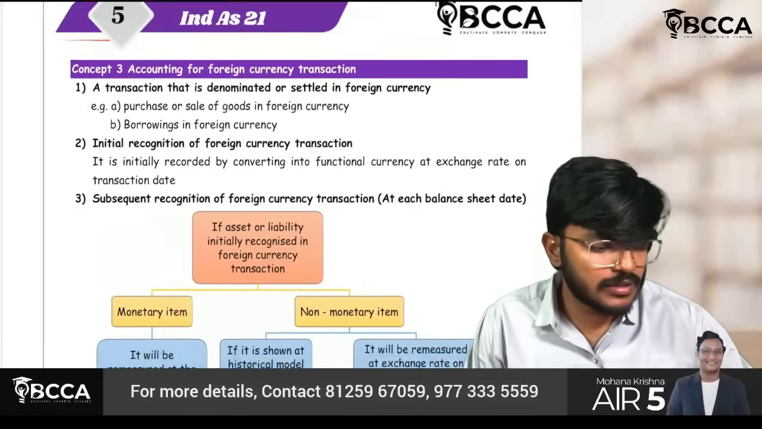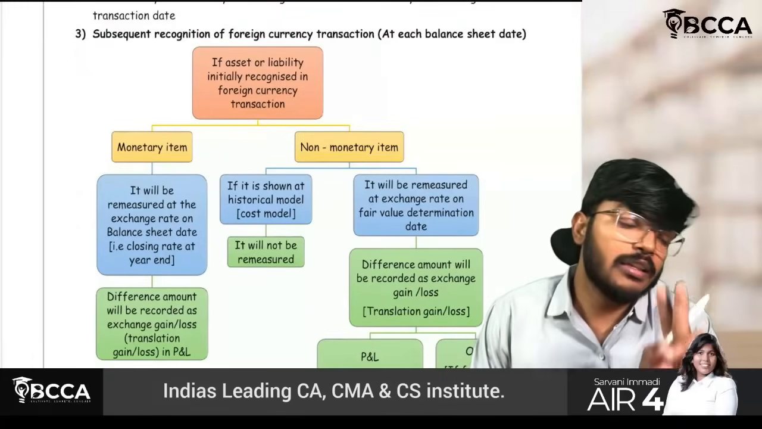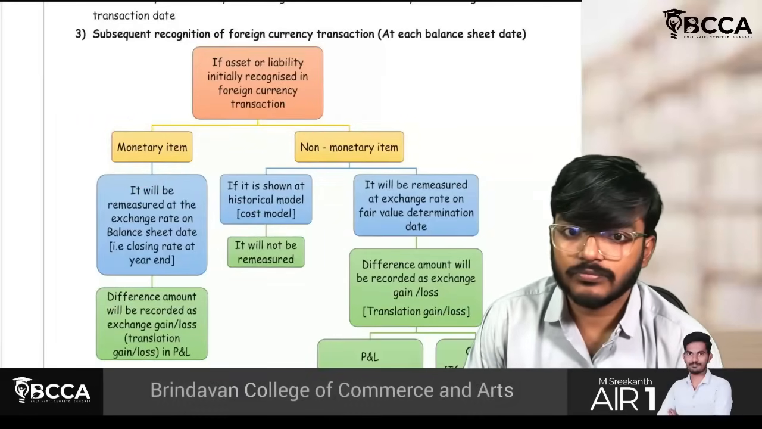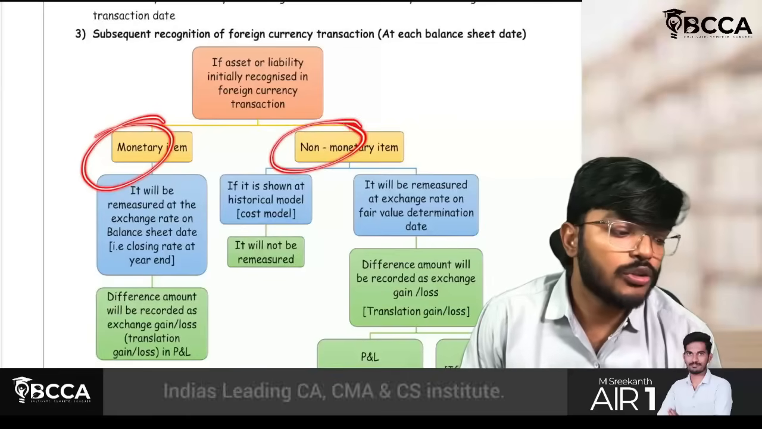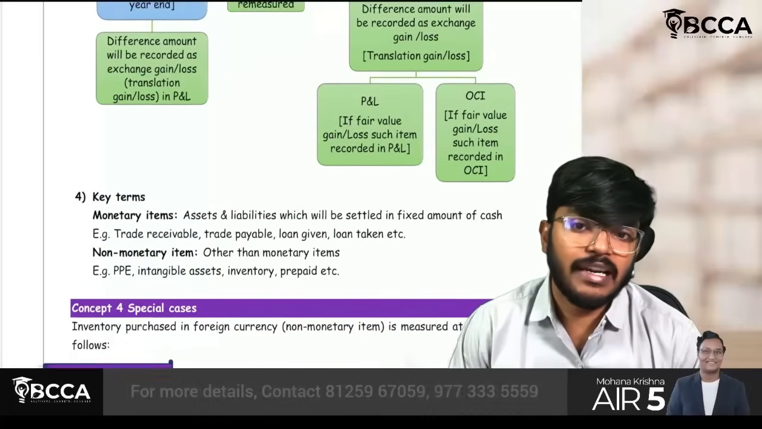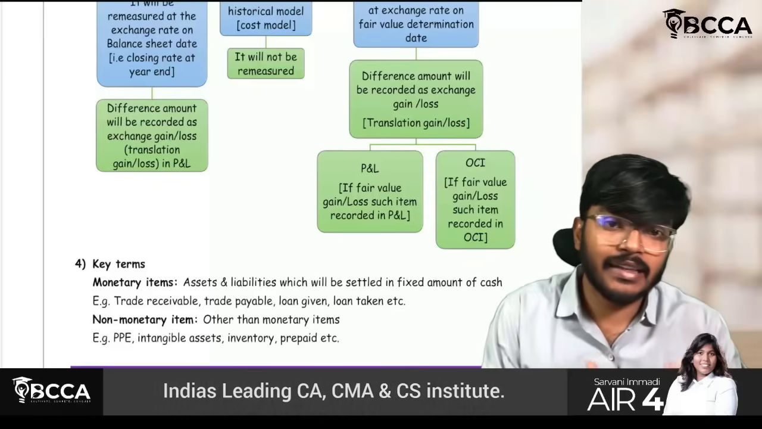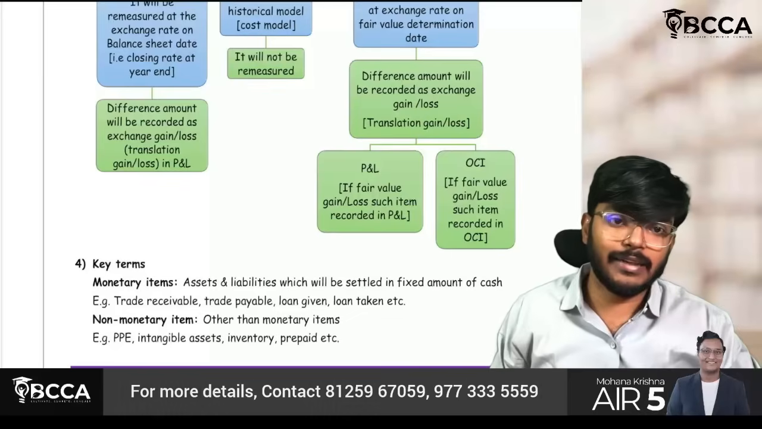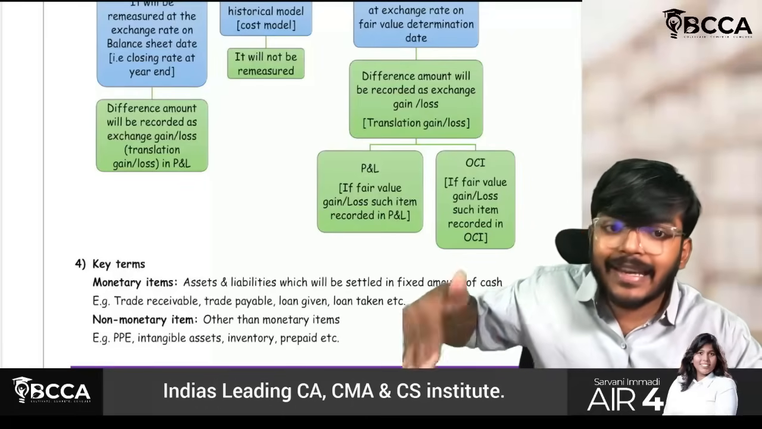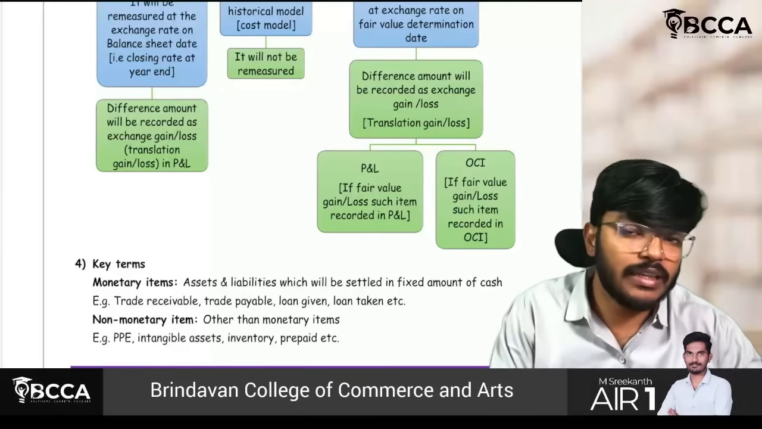So quickly come to this part, guys. Here you just have to check only two things. In Ind AS 21, you have to remember there are two types: first, monetary items, and second, non-monetary items. Always remember one thing, the definition of monetary and non-monetary items is very, very simple. Monetary items: whatever amount you are getting from an asset, or whatever amount you are paying to settle a liability, if that amount is fixed or determinable, that is called a monetary item.